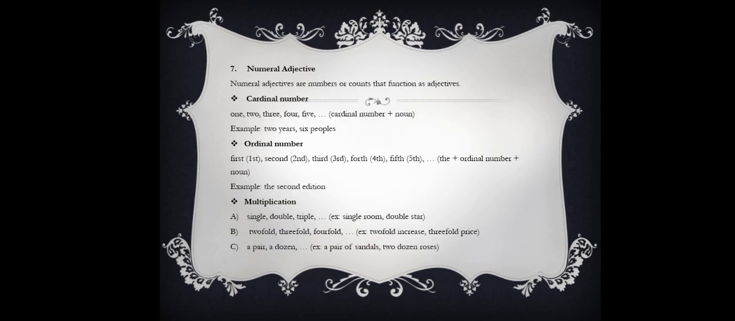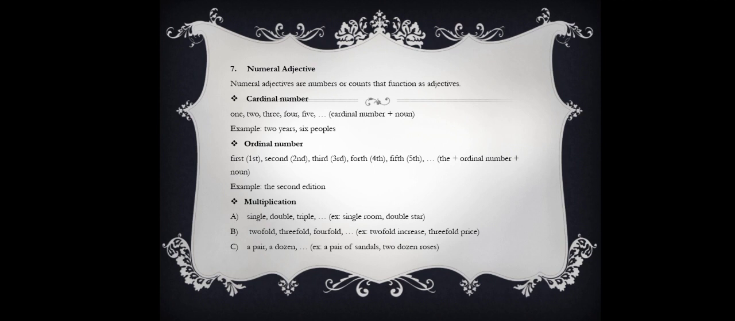And then going on to the seventh type, that is numeral adjective. Numeral adjectives are numbers or counts that function as adjectives. Numeral adjective is divided into three. The first is cardinal number. Cardinal numbers such as 1, 2, 3, 4, 5, etc. And then the pattern is cardinal number plus noun. For the example, 2 years or 6 people.